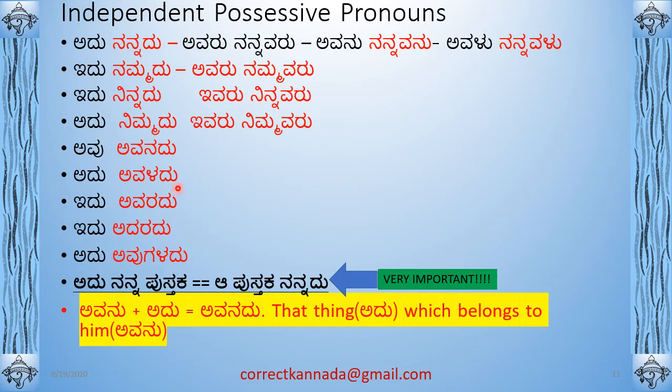So this is an important concept. Why I say that is it's extensively used in spoken Kannada. This is how they say ninnadu, nannadu, avanadu, like that. So that they don't have to mention the name of the object, they will just say idu avanadu, idu ivaladu, like that. Avanu plus adu is avanadu. That thing, adu, which belongs to him, avanu. So that's why it's avanadu.